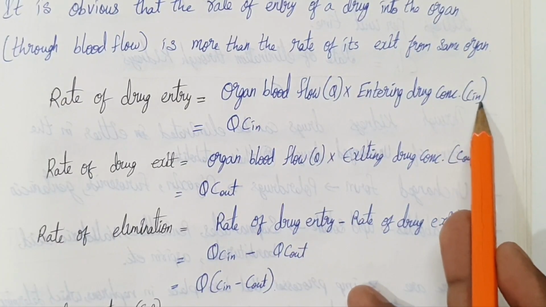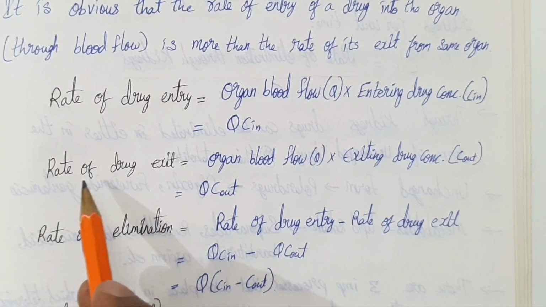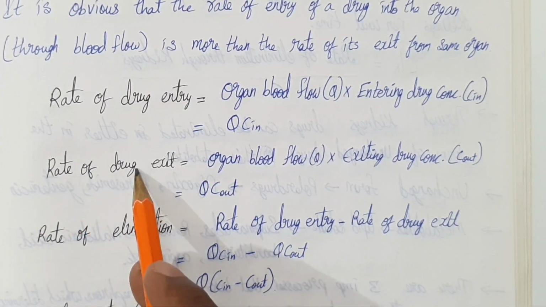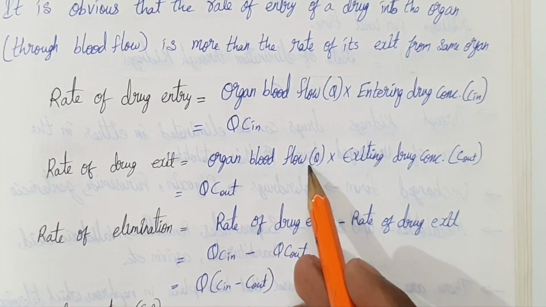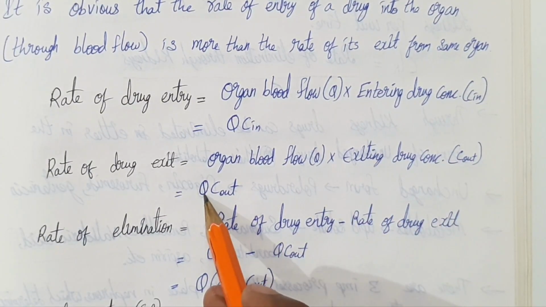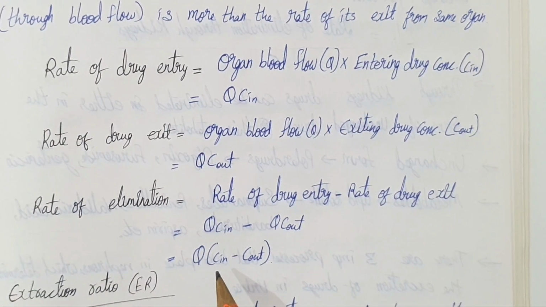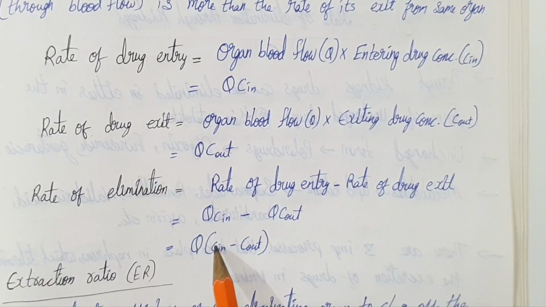C means concentration, in means entering. So in short, Q C in. Let's see the rate of drug exit. Organ blood flow, Q, exiting drug concentration, C out, Q C out. Rate of elimination equals rate of drug entry minus rate of drug exit, Q C in minus Q C out. We can take Q common and write Q into bracket C in minus C out.